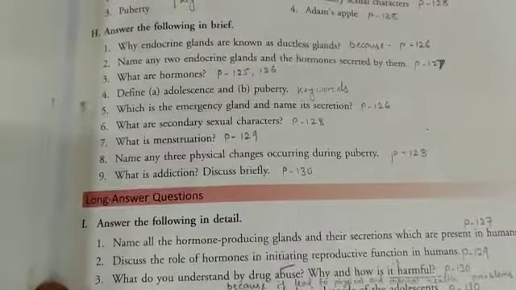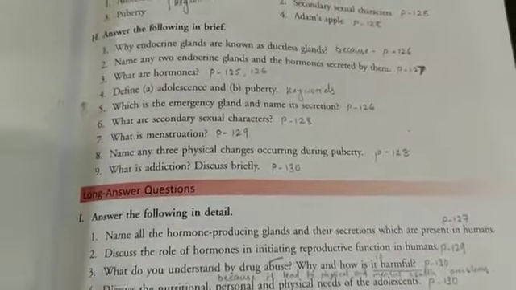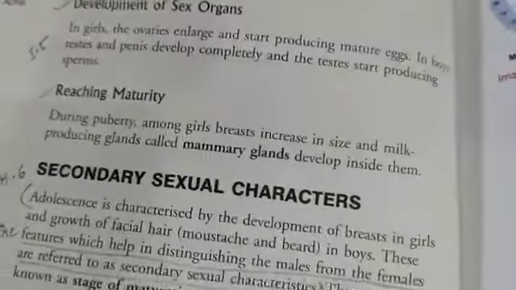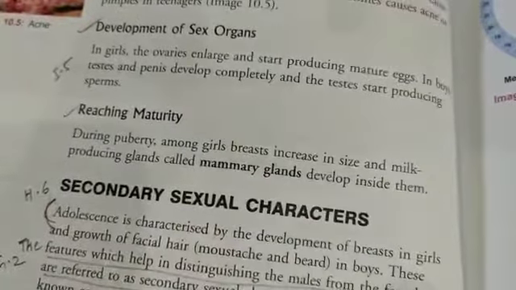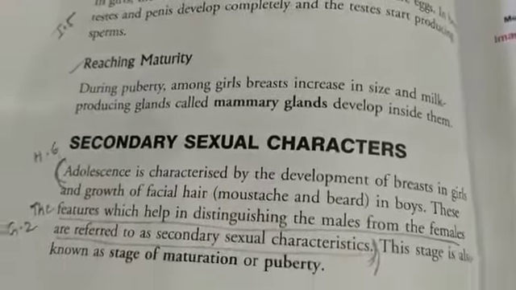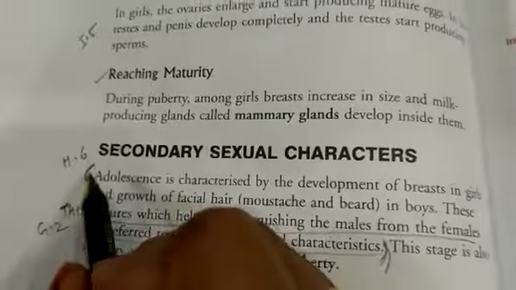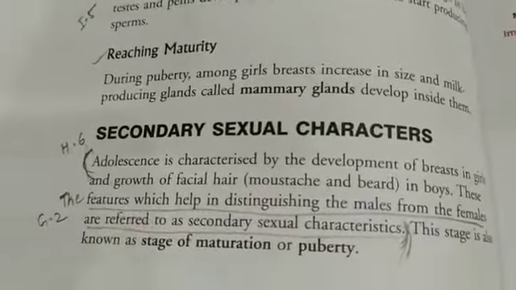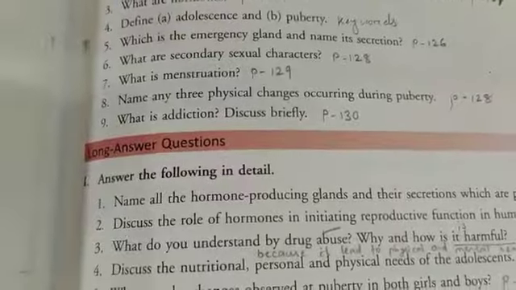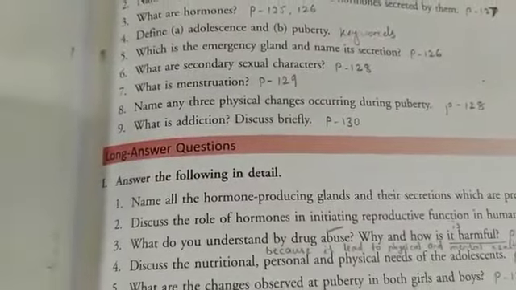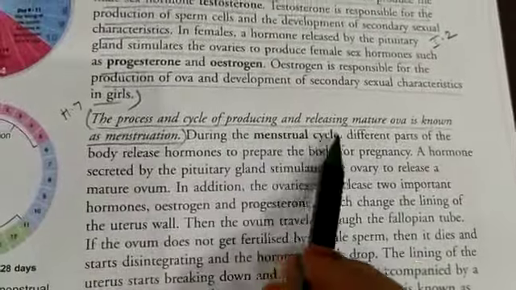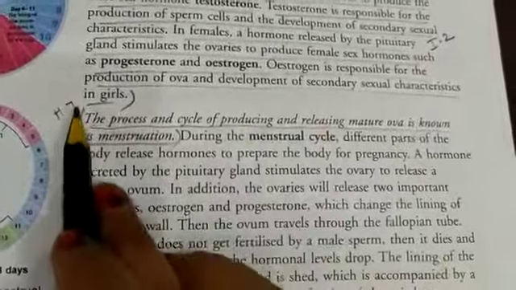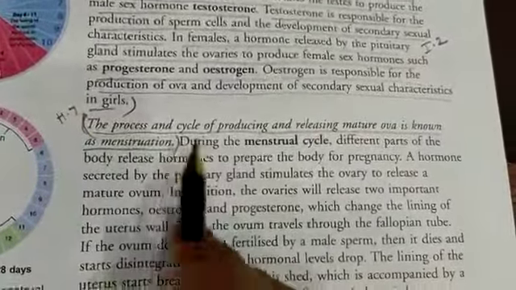H number 6. What are secondary sexual characters? Page 128. This is our H number 6. From here to here you can write. Next, H number 7. What is menstruation? Page 129. The process and cycle of producing and releasing mature ova is known as menstruation. This one, H number 7, page 129.